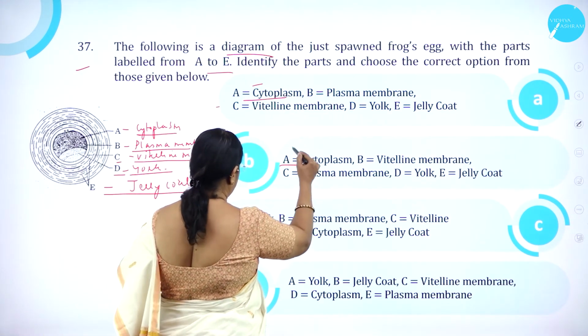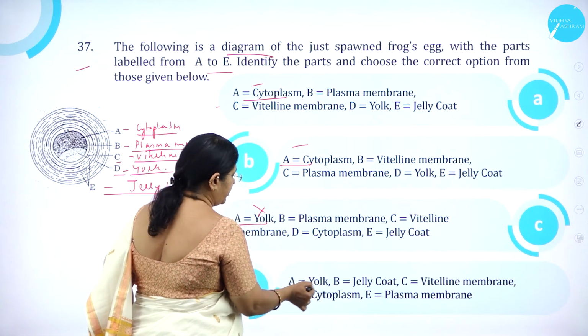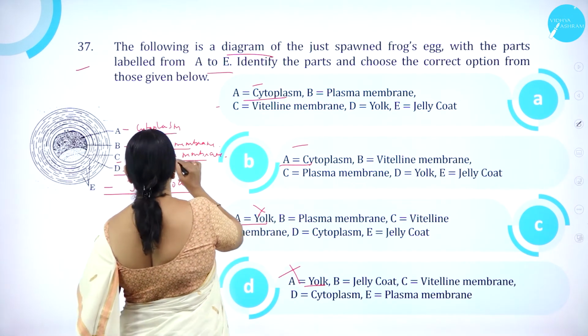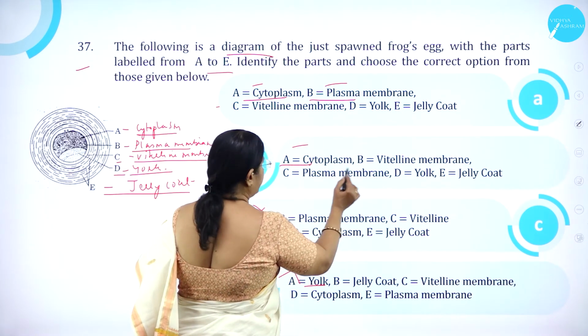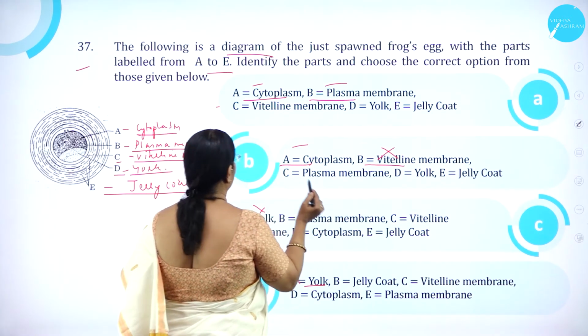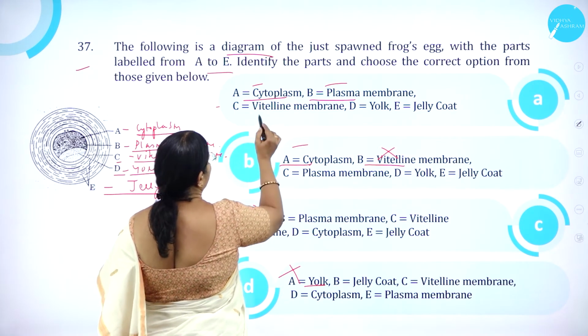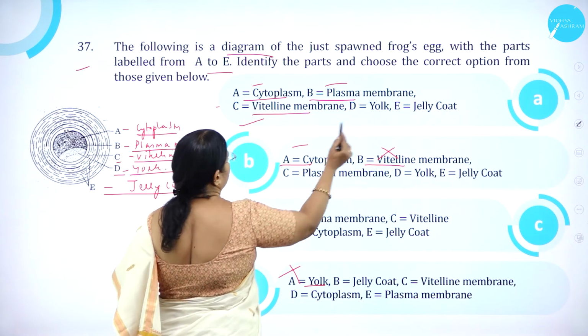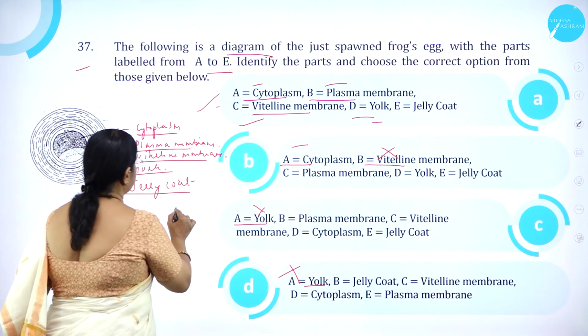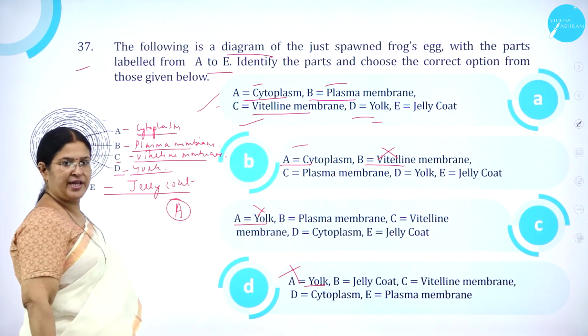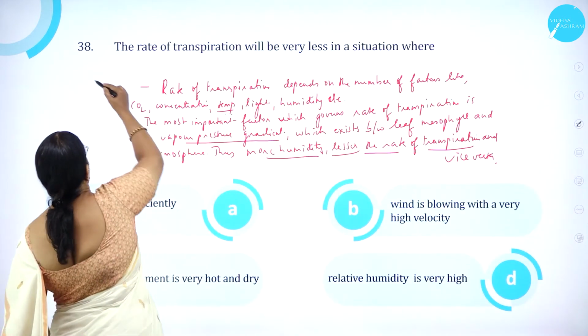So A is cytoplasm. Here also cytoplasm. Here it is yolk, here it is yolk. So these two options are wrong. Go to the next one. B, plasma membrane, so here it is correct. Here it is B, vitelline membrane, so this is also wrong. C, vitelline membrane, correct. D, yolk, correct. E, jelly coat, correct. So option A is correct. Moving on to question number 38.